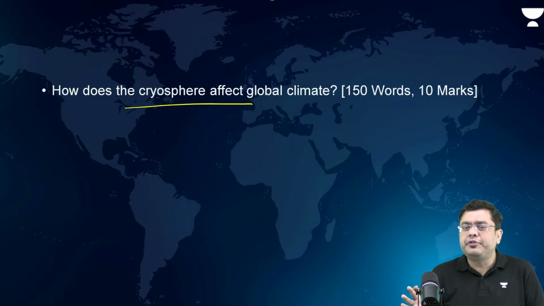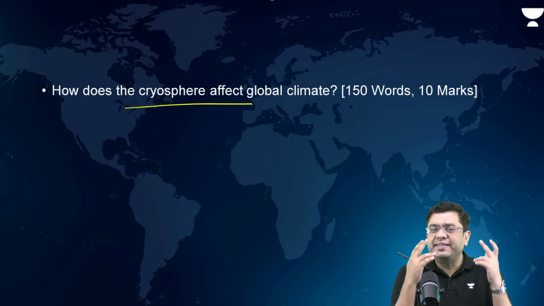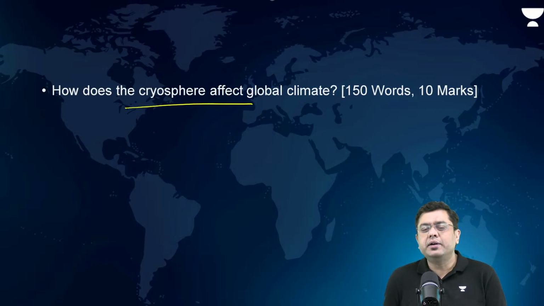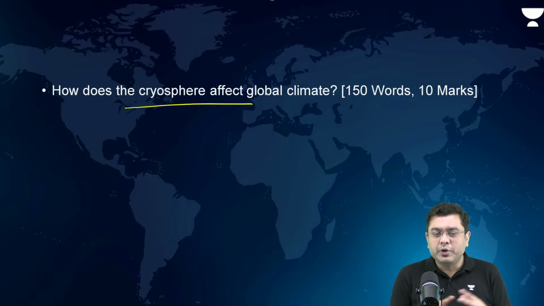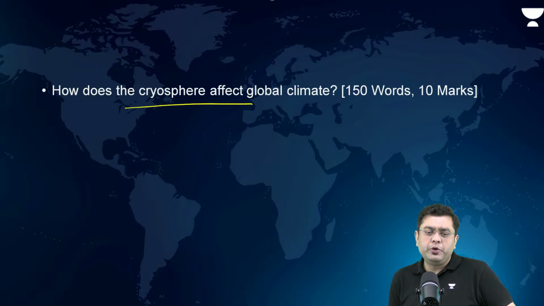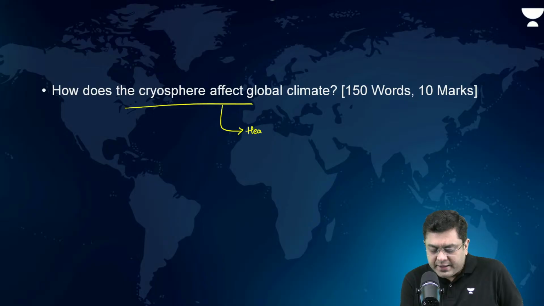Now, how does the cryosphere affect the global climate? The cryosphere, that is the ice presence, reflects the solar rays and maintains the heat budget of planet Earth. At the same time, these are the regions which ensure a temperature balance across various different areas. Can we mention A23 northward? Yes, you can talk about that. Example, you can mention, yes. So, cryosphere, so the heat budget is maintained.